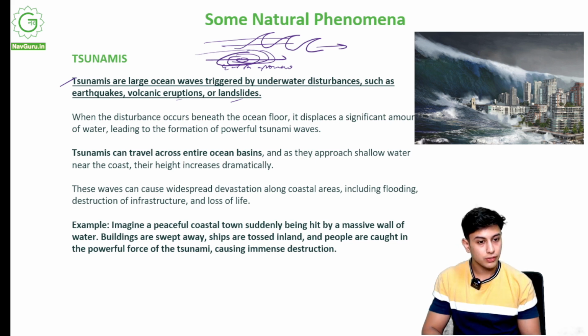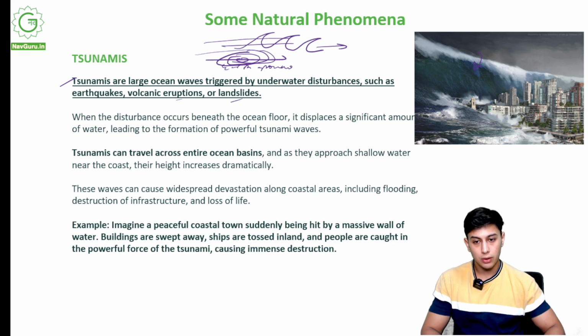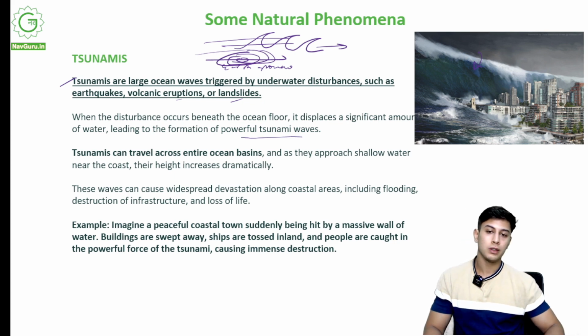So over here you can see these are waves that are bigger than buildings. A really big wave caused by earthquakes, and these can cause a lot of damage to our cities, to the places, to humans. And not only earthquakes, volcanic eruptions also shake the ground, and landslides can all cause tsunamis. When the disturbance occurs beneath the ocean floor, it displaces a significant amount of water, leading to the formation of powerful tsunami waves.